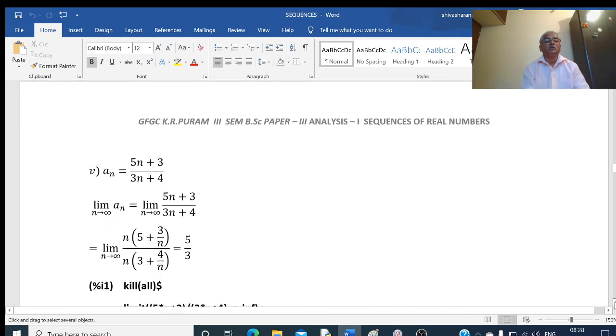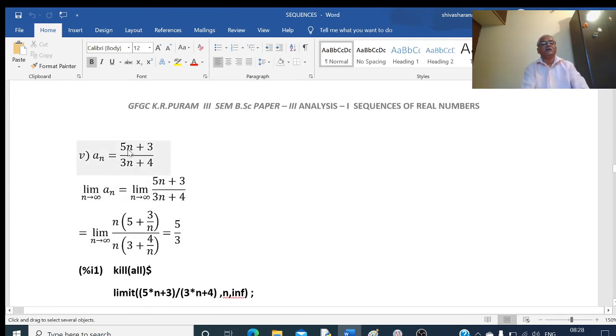An is equal to (5n plus 3) divided by (3n plus 4). Take the limit: limit of an as n tends to infinity is equal to limit as n tends to infinity of (5n plus 3) divided by (3n plus 4). In the numerator take n as a common factor, so this becomes 5 plus 3 by n. In the denominator take n as a common factor, so this becomes 3 plus 4 by n.